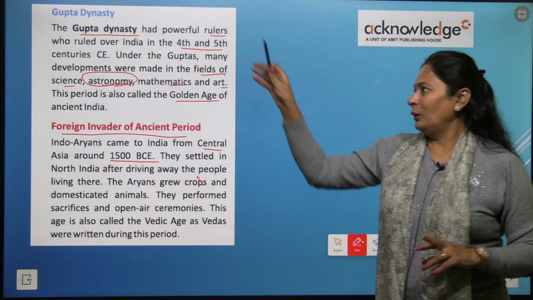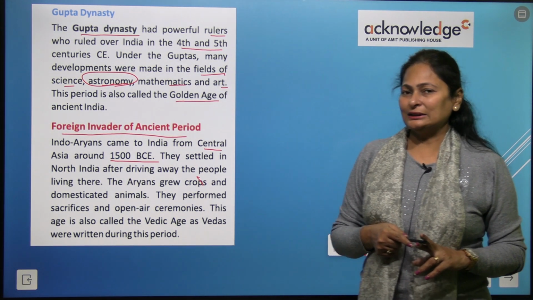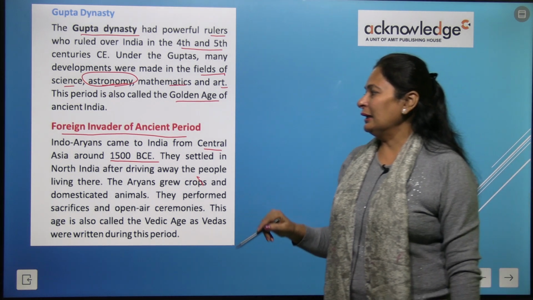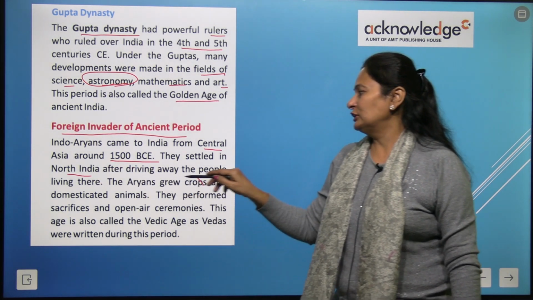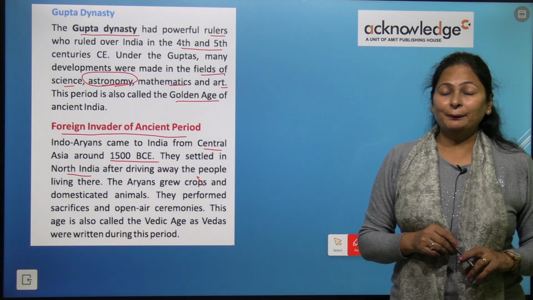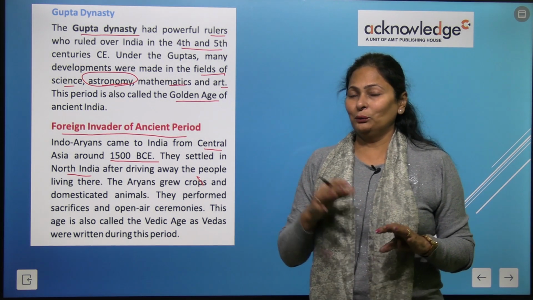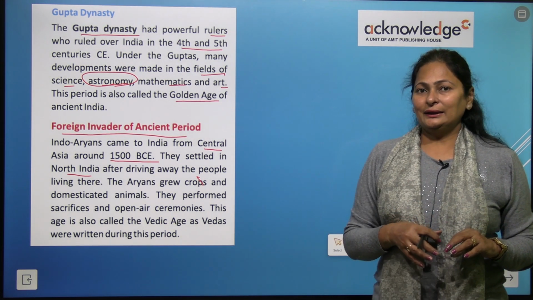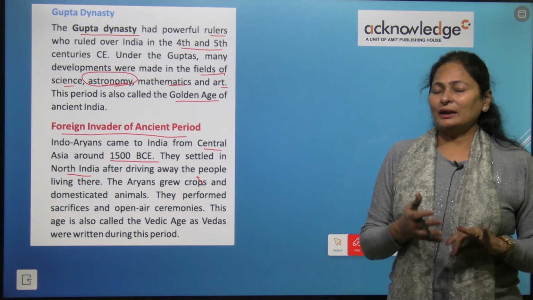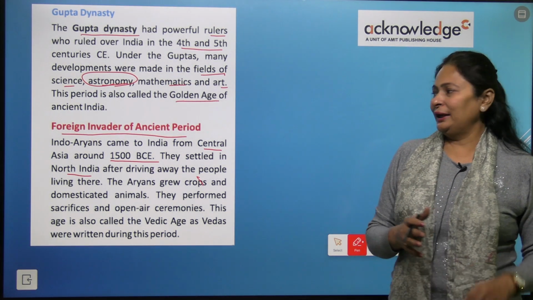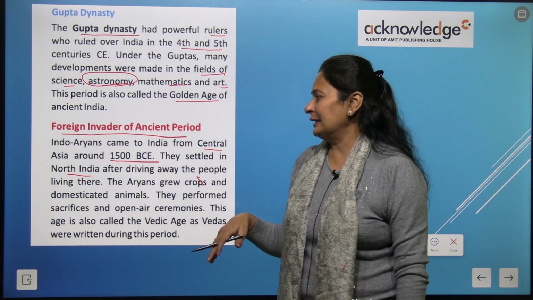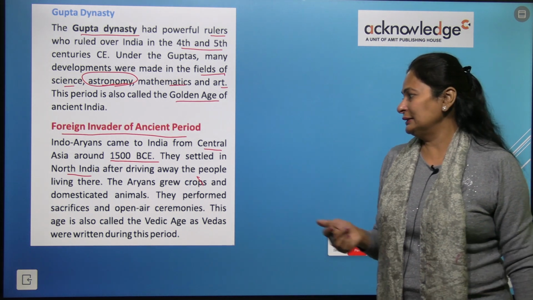You need to remember all the years that are given in this chapter, kids. So they settled in North India after driving away the people who were already located there, they asked them to leave the place and started settling down in North India.